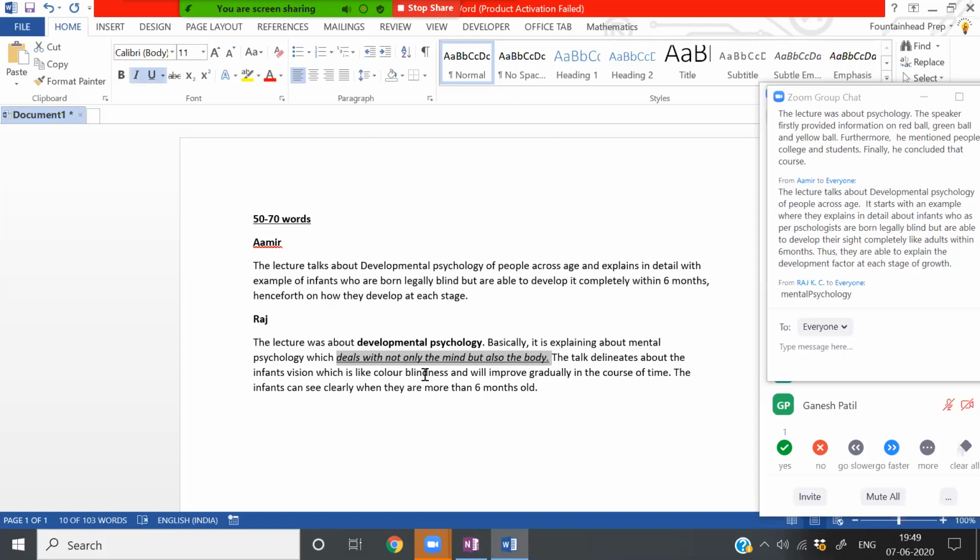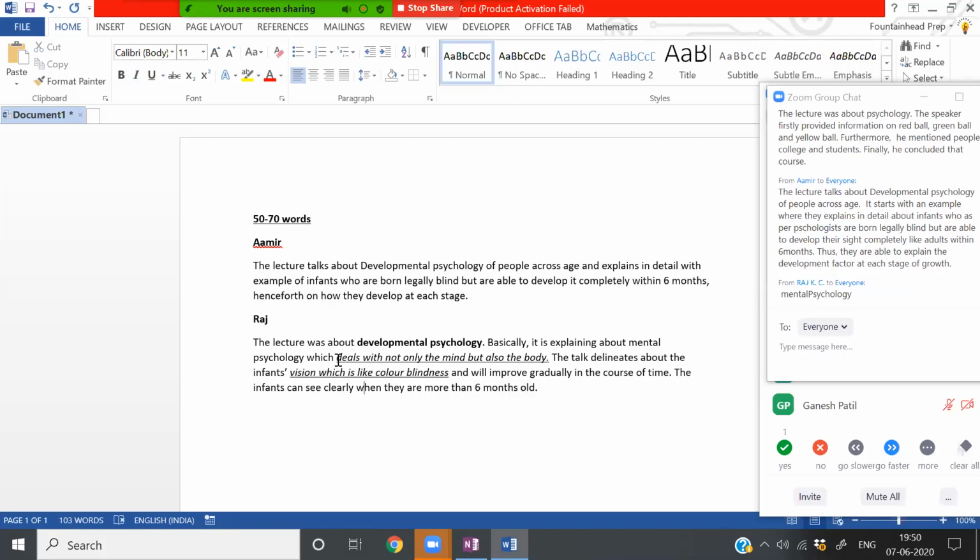There is some correction that you can think of here in this part. The talk delineates about the infant's vision. So when you are writing infant's vision, we are talking about a possessive noun. Because infants is plural, you will have to put an apostrophe after the s. Infant's vision, which is like color blindness. Again, this part is not grammatically correct, so what exactly you meant there, you have to maybe correct this part. Which is like color blindness, and will improve gradually in the course of time. This is fair. Infants can see clearly when they are more than 6 months old.